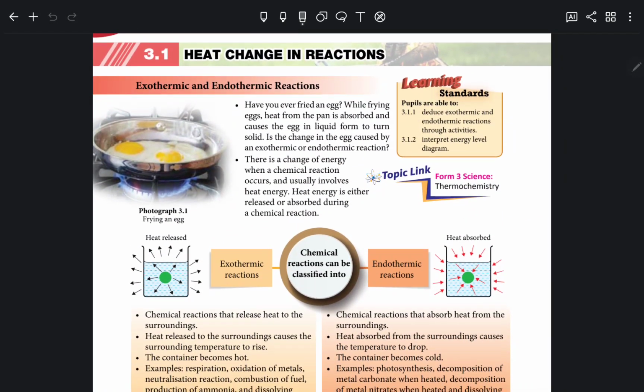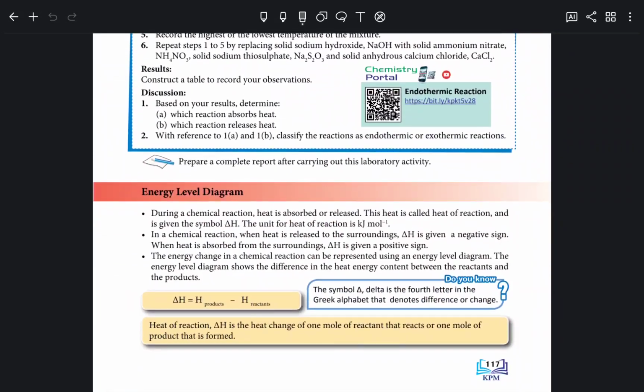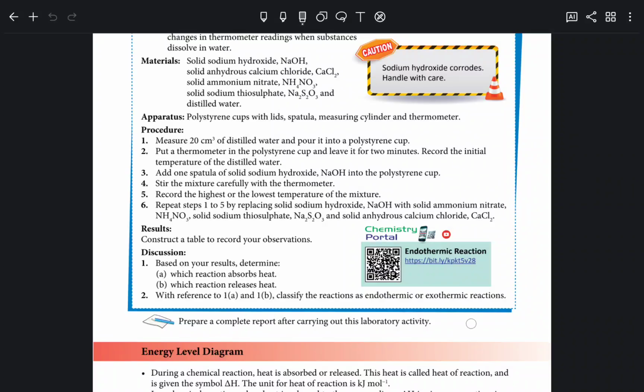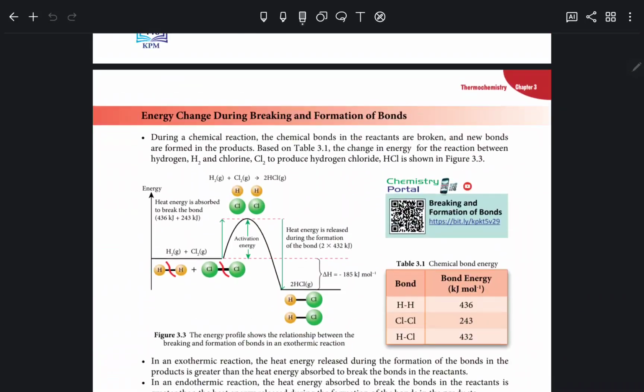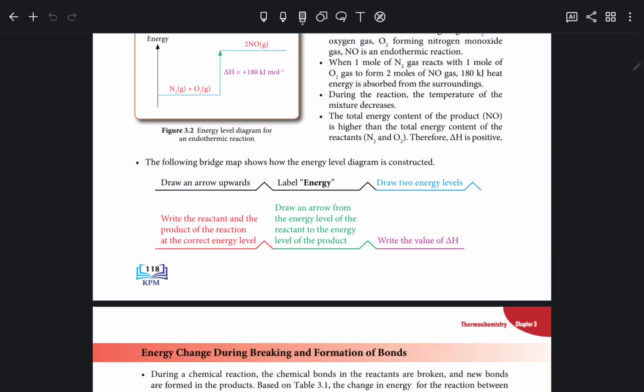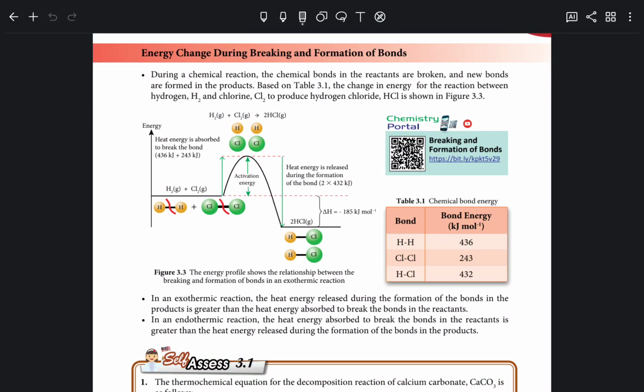Dan lagi satu benda, in the next video saya akan terang pasal this exothermic reaction. And I want to discuss a bit pasal this experiment. Dan another one video baru saya akan terang pasal this energy level diagram sahaja with a few questions. And then baru kita akan masuk energy change.